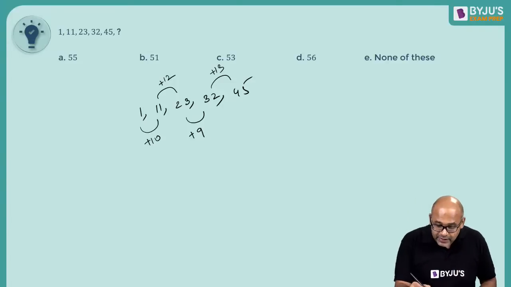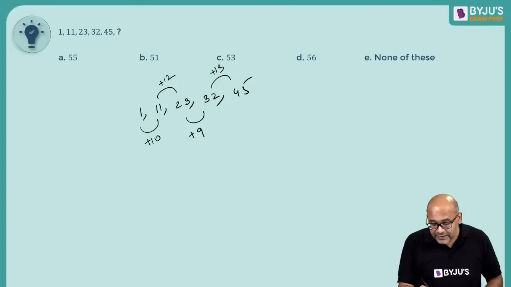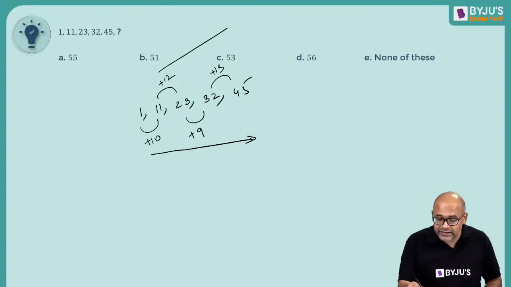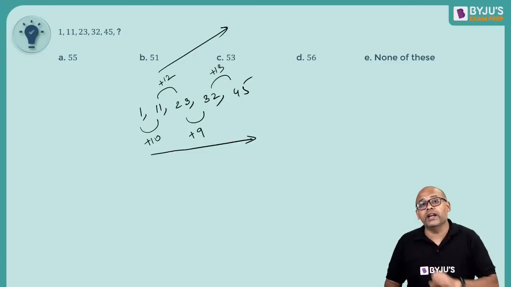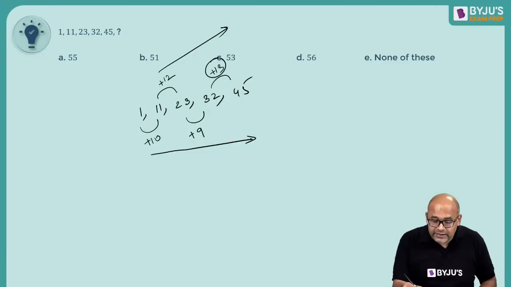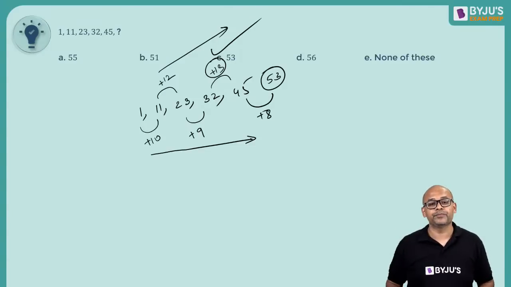There are two series. One series is decreasing, the other is increasing. So 12, 13, 14 is one series, 10, 9, 8 is the other, and they alternate. If this is an increasing series, the next one should be decreasing, plus 8. So the answer should be 53, option C.